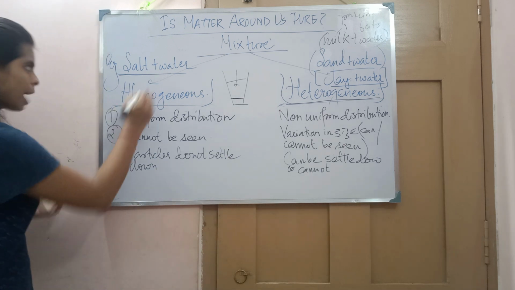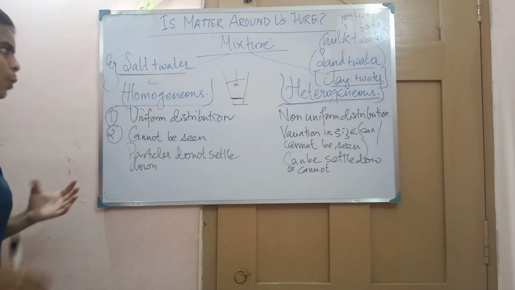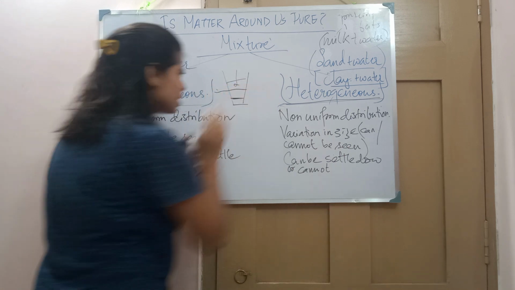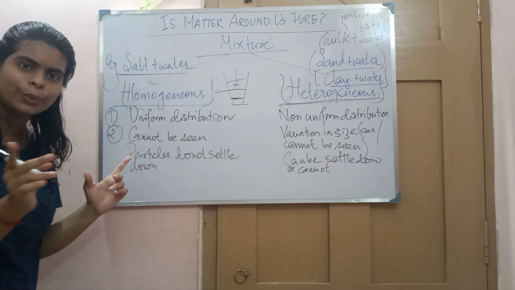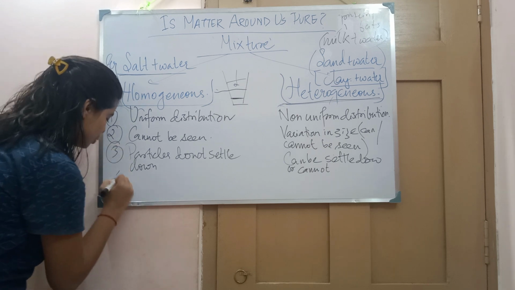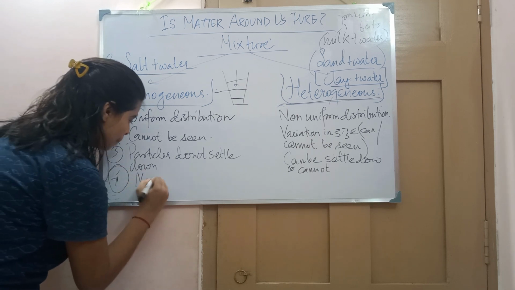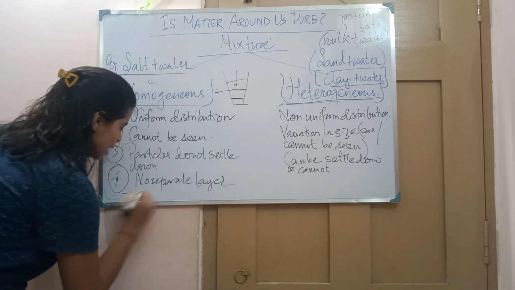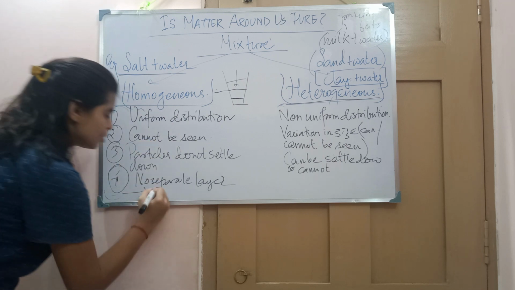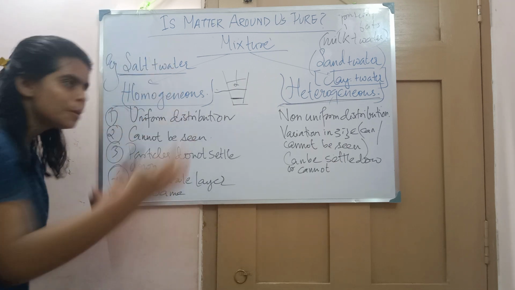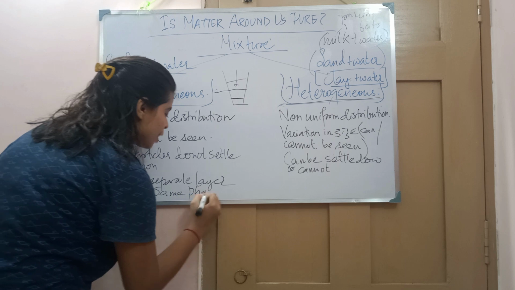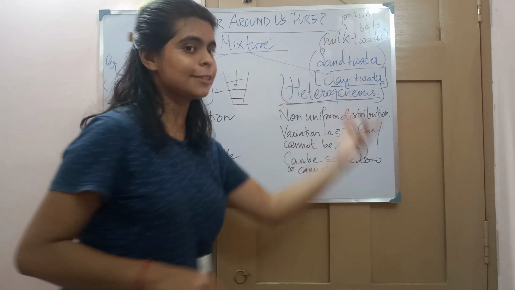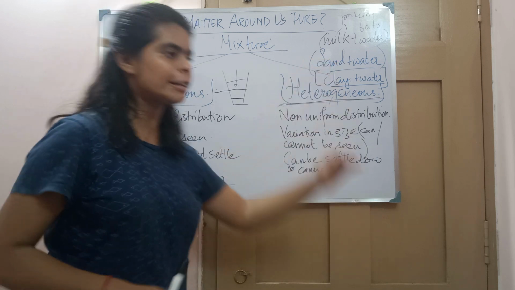Now tell me, after mixing salt plus water, what do you see? Do you see any separate layer? No, there is no separate layer. So here we can say no separate layer is formed. Since no separate layer is formed, we can say that a homogeneous mixture is of the same phase. The whole mixture is of what? Same phase. But in a heterogeneous mixture, you will see the sand settling downwards, clay settling at the bottom.